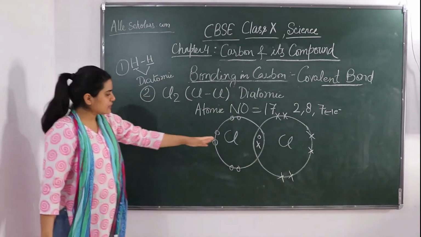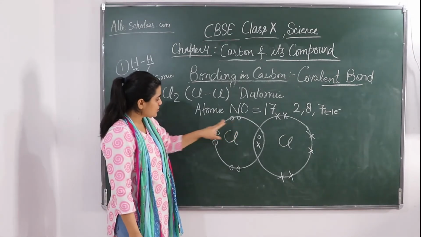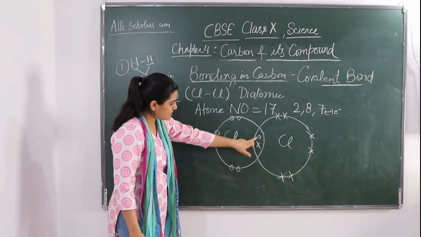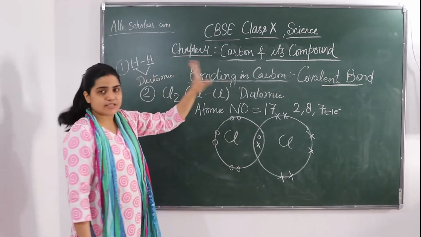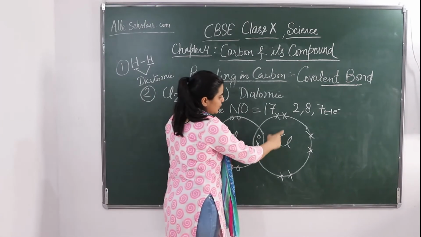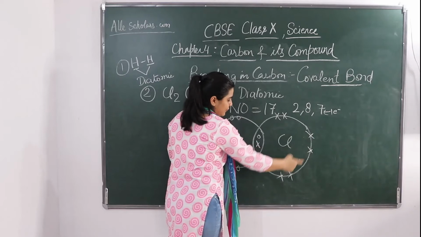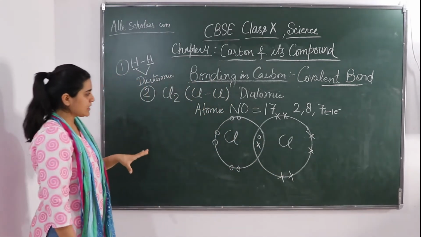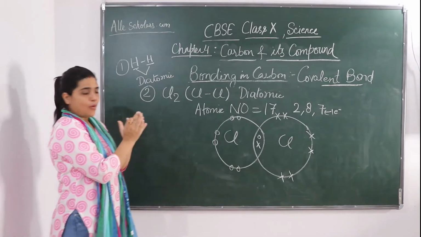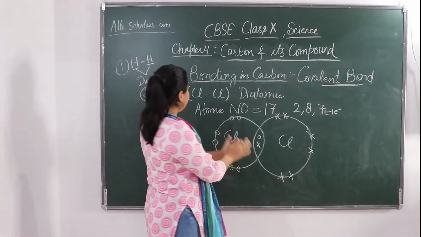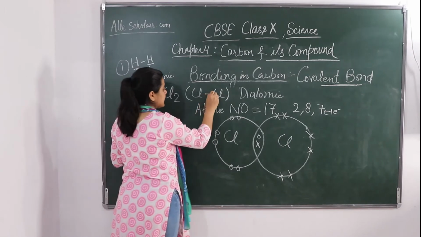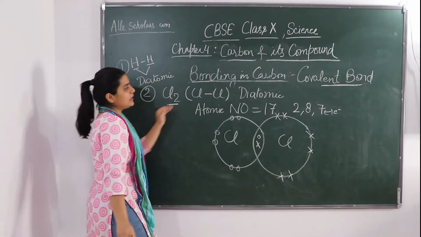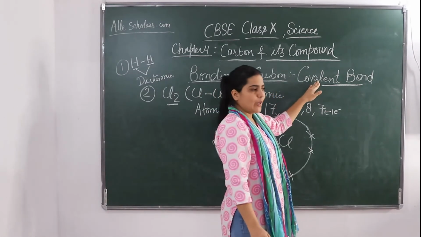So now this chlorine is also having 1, 2, 3, 4, 5, 6, 7, 8 electrons in its outermost shell. This chlorine is also having 8 electrons in its outermost shell. So the octet has been obtained. So between the two Cl there is again a covalent bond.